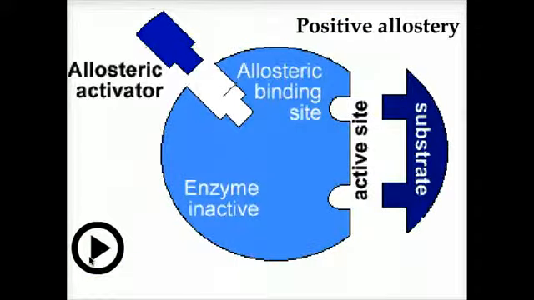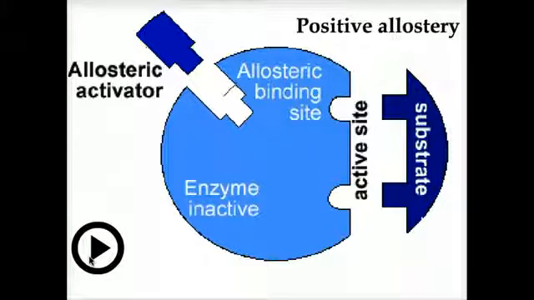There are various ways to regulate the activity of an enzyme. One is through small molecules that bind to sites on the enzyme that are distinct from the active site. There are two types. There are positive effectors and negative effectors.